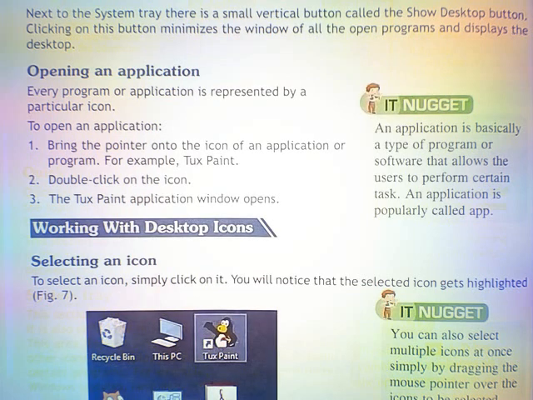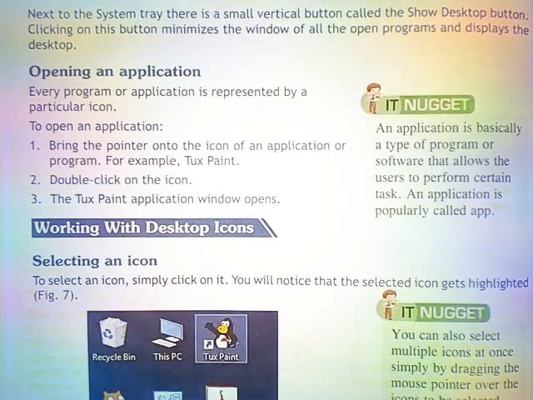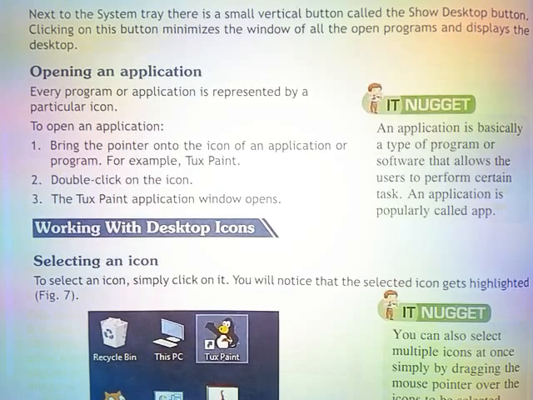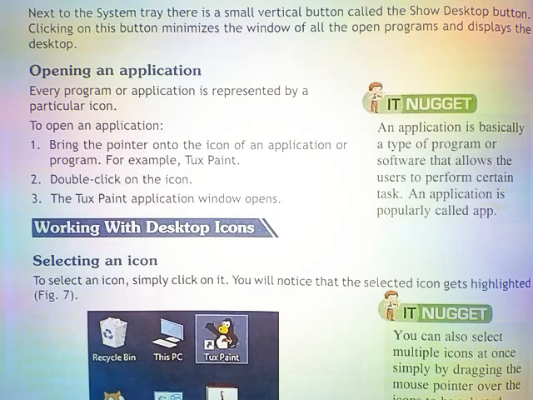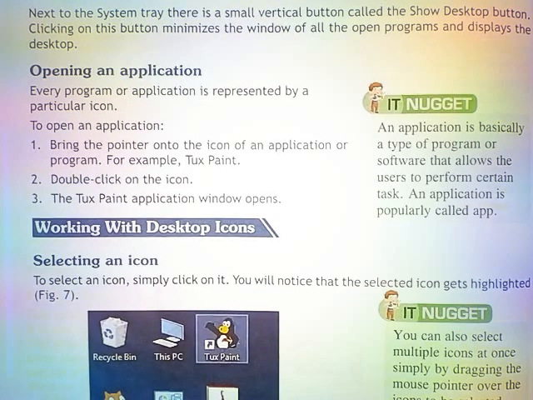Next to the system tray, there is a small vertical button called the Show Desktop button. Clicking on this button minimizes the windows of all the open programs and displays the desktop.